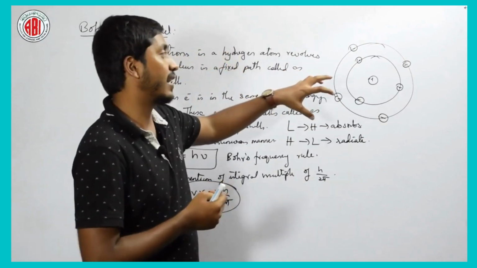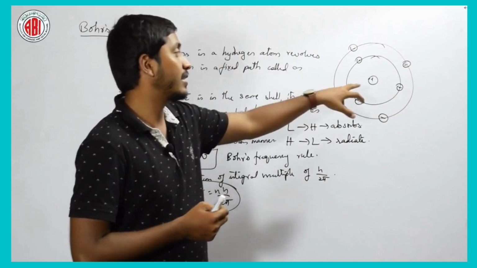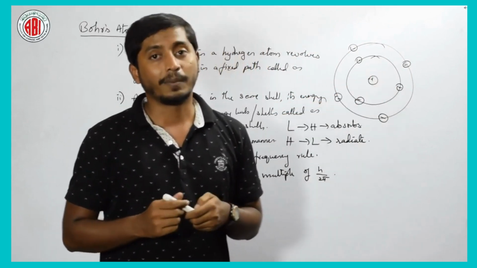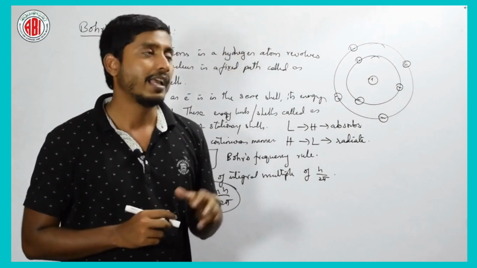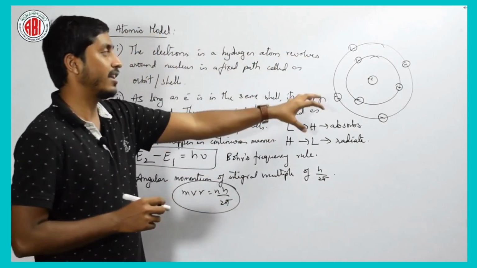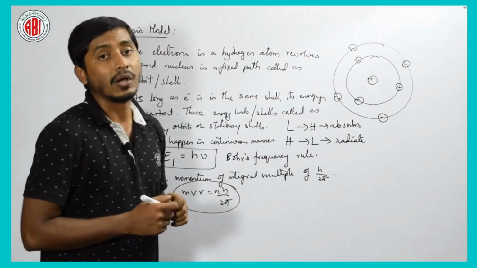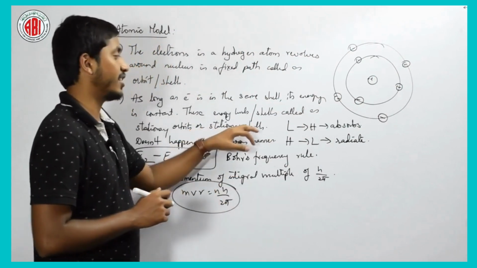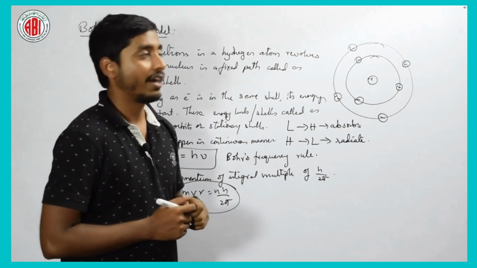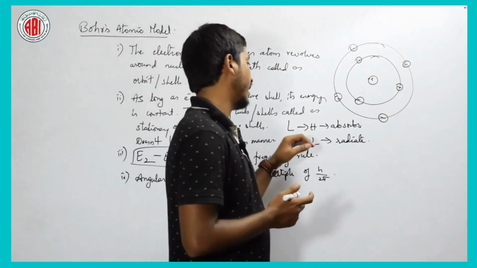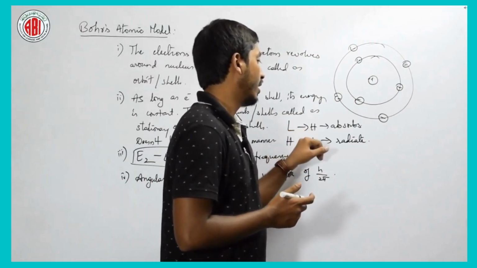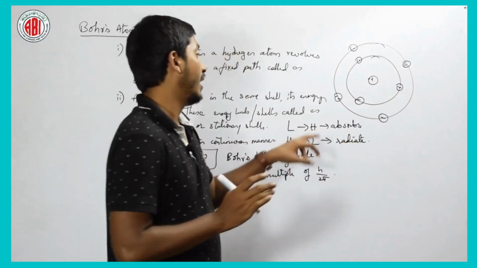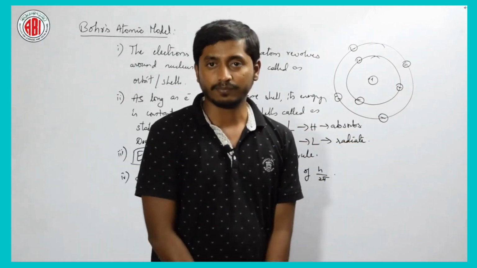Whatever electrons are there, they are revolving around the nucleus in a particular path. That path is called an orbit or a shell, right. As long as the electron is in the same energy level, its energy is constant, right. That is why they are called stationary orbits or stationary shells, okay. And one more thing is, whenever the electron jumps from higher to lower, it radiates some energy, and whenever it jumps from lower to higher, it absorbs some energy, right.